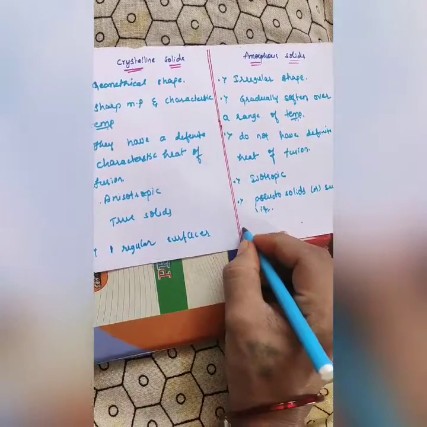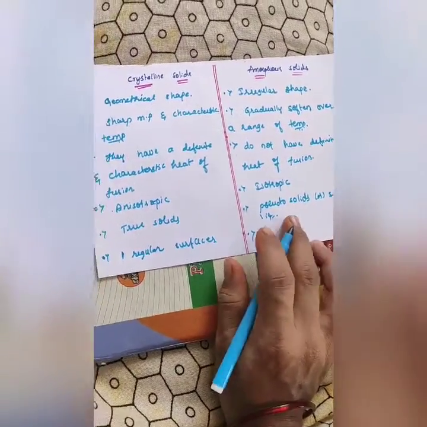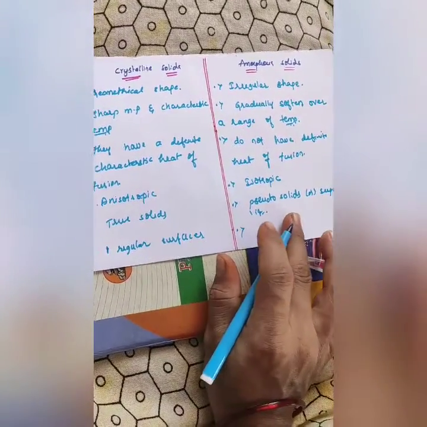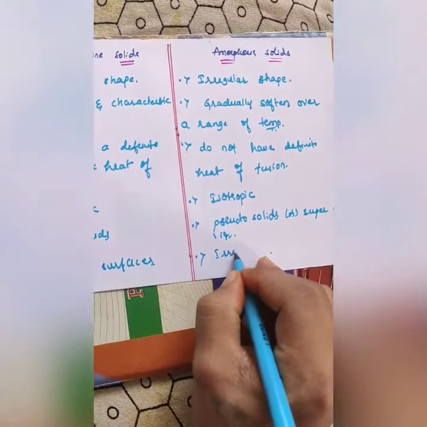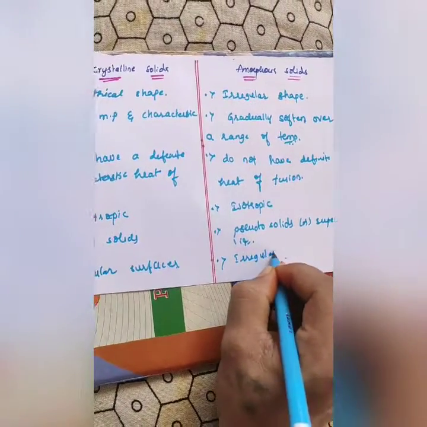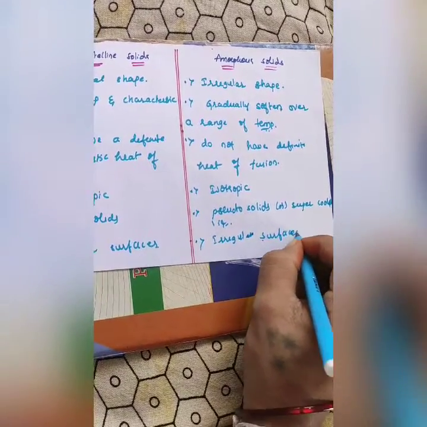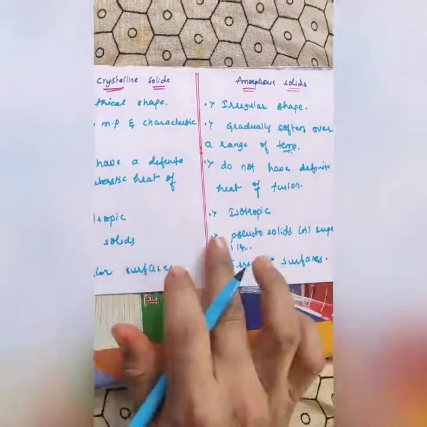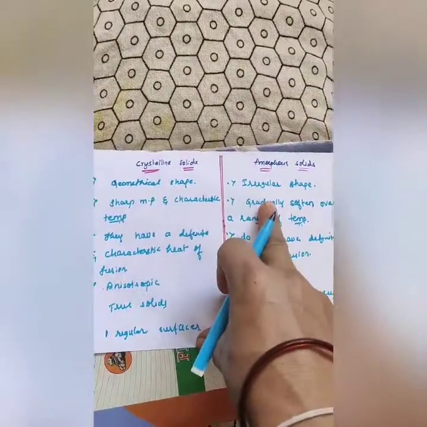What about amorphous solids? When we cut with a sharp edged tool, we get two pieces, but with irregular surfaces. So these are some differences between crystalline solids and amorphous solids.